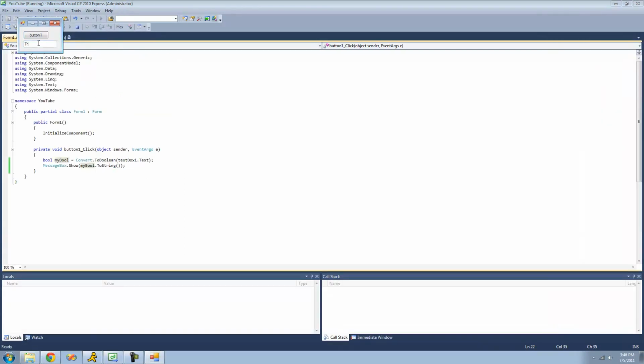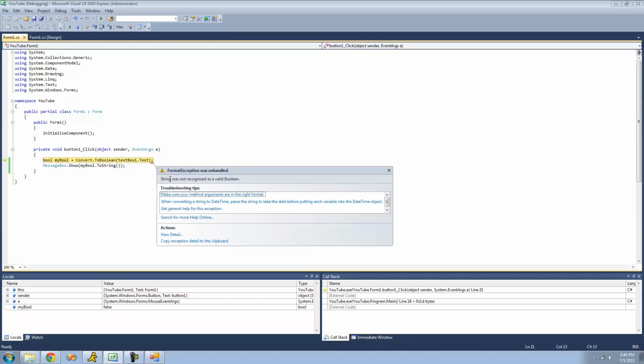So if we type in true here, we shouldn't get an error. Type in false, we shouldn't get an error. But if we try to type in anything besides true or false, we're going to get an error. Yeah, string is not recognized as a valid Boolean.